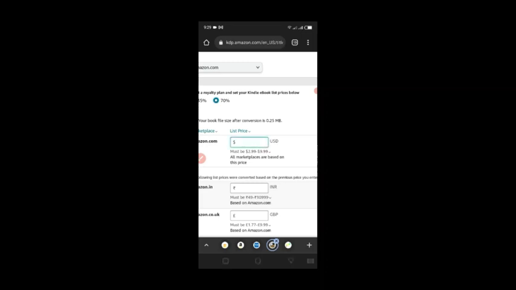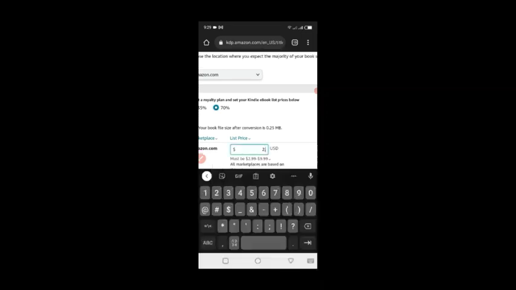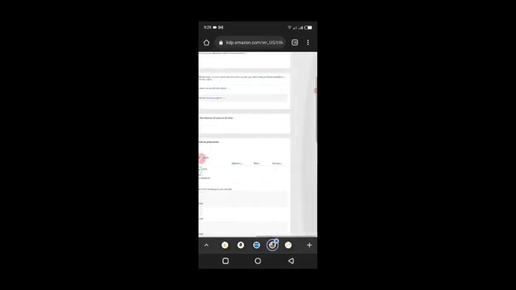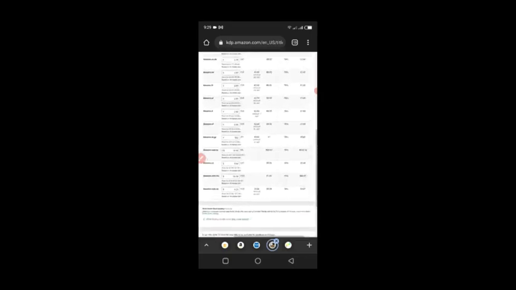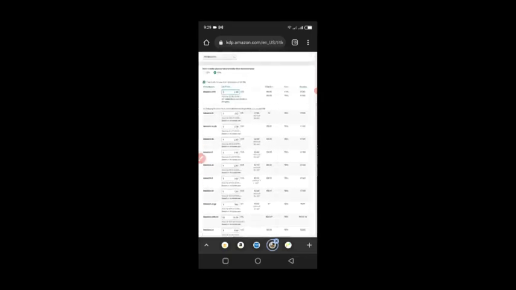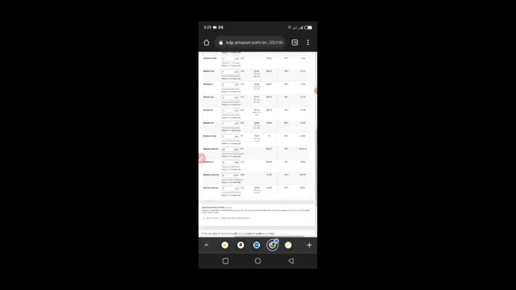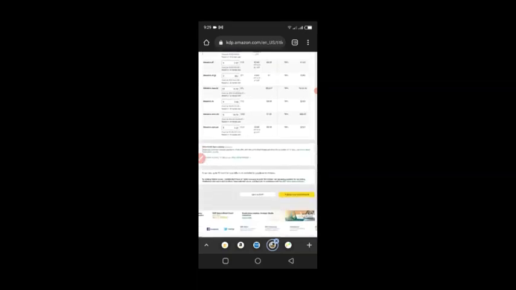So I'm just going to choose 2.99, and on the right-hand side you're going to see what your royalty will be. Your royalty will be $1.05 for each sale of this book at the rate of 35%, and then $2.06 at the rate of 70%. You're going to see the conversion. The conversion is automatic. So this is what you're going to be earning in this particular market, this is what you're going to be earning in the UK market, and in this market, France, Japan, Brazil, Canada. It's automatically done.